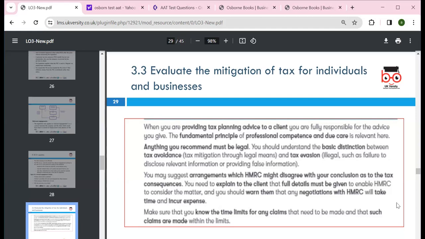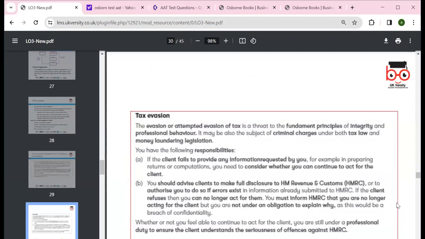Different scenarios can arise, such as tax evasion, an attempt to hide information, where fundamental integrity is very important, and criminal charges can follow if we break the law. Following that, if the client fails to respond to a formal request from you, for example in preparing the tax calculation and returns, we can consider whether you continue to act for the client.